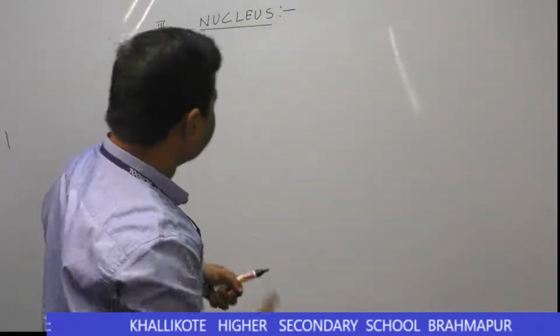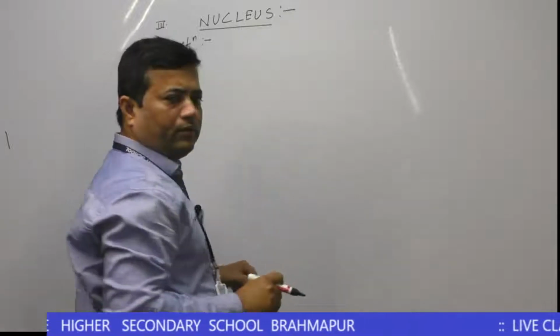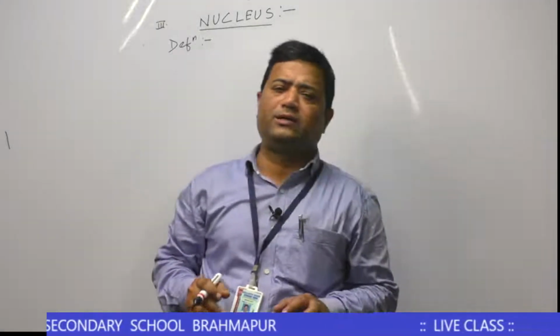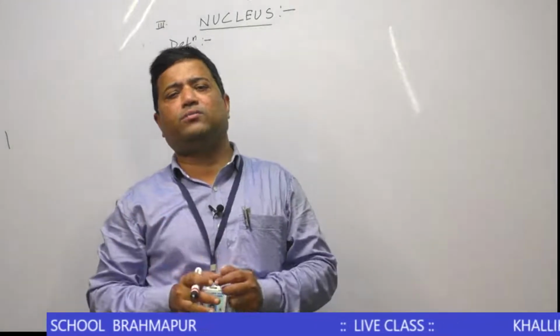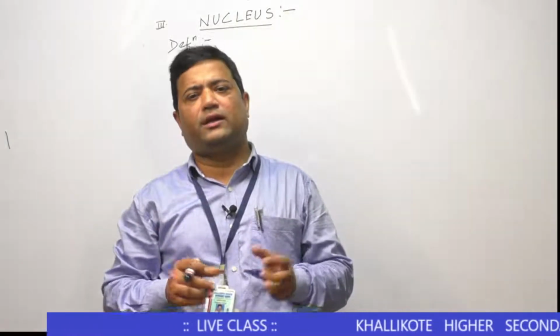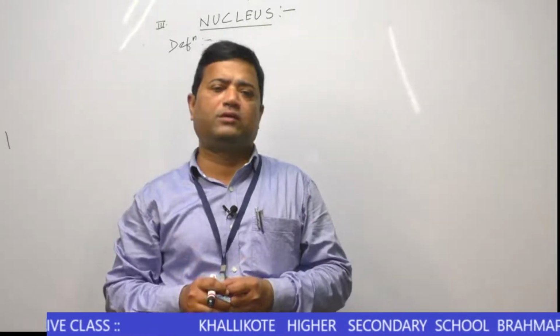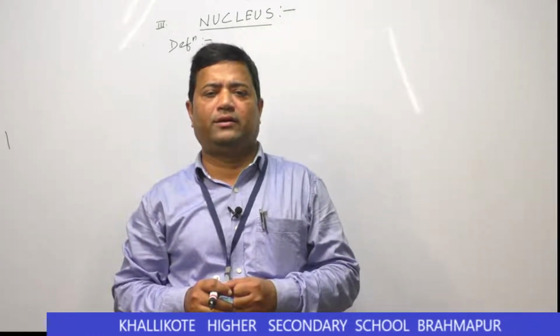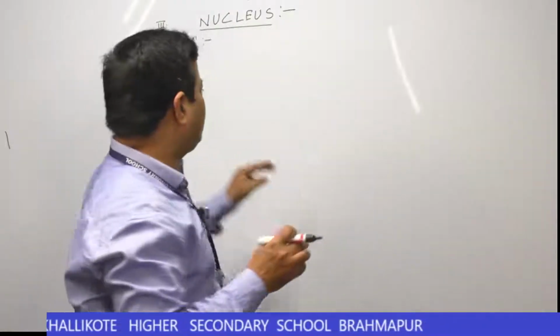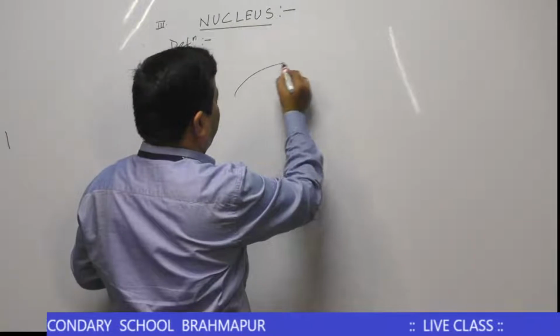What is the structure, and how do the different parts of the nucleus perform different functions? We will discuss one by one. Structurally, the nucleus has four components: one is the nuclear membrane, second is the nucleoplasm, third is the nucleolus, and fourth is the chromatin network. First we will discuss the nuclear membrane. Let us see the diagram.